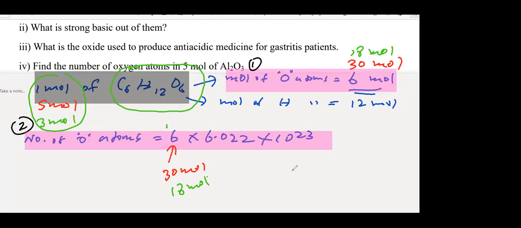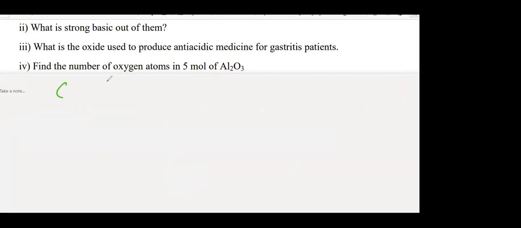Now I'll ask a simple question. One glucose molecule. How many oxygen atoms? Who can give me the answer? Ayat? 6 atoms, just count it. 6 oxygen atoms, right?